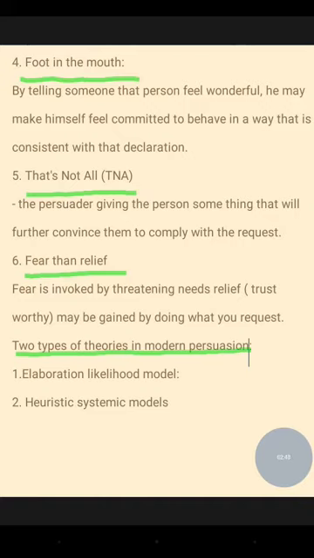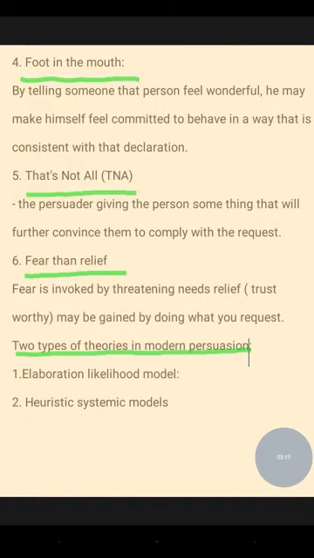And the sixth one is fear then relief. Fear is invoked by threatening needs, followed by a form of relief. For example, relief in the sense of trustworthiness should be given, and may be gained by doing what you request. So whatever they are requesting, they will do.